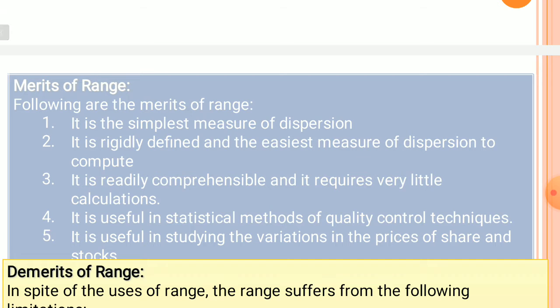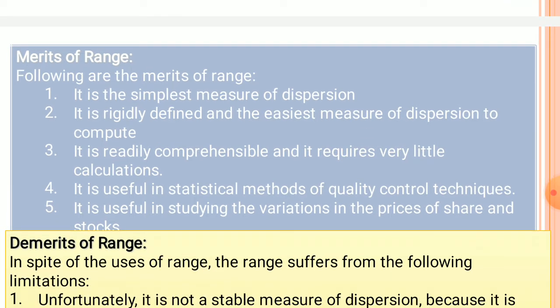Now, merits of range. So here we see that certain merits of a range are: it is the simplest measure of dispersion, and it is rigidly defined and the easiest measure of dispersion to compute or to calculate, and it is readily comprehensible, and it requires very little calculations, and it is useful in statistical methods of quality control techniques, and it is useful in studying the variations in the prices of share and the stocks.